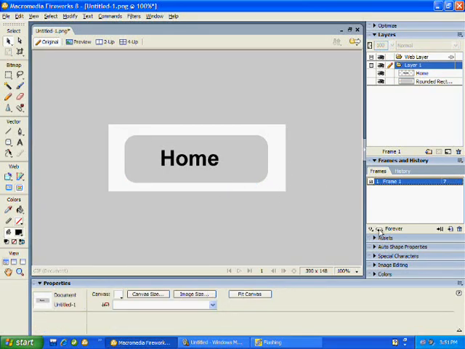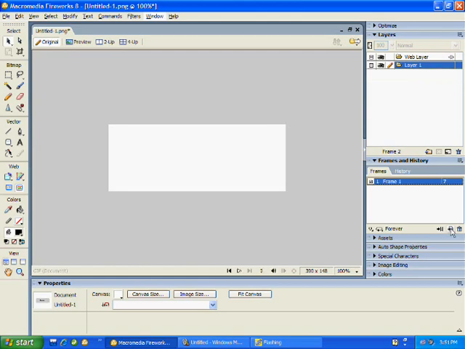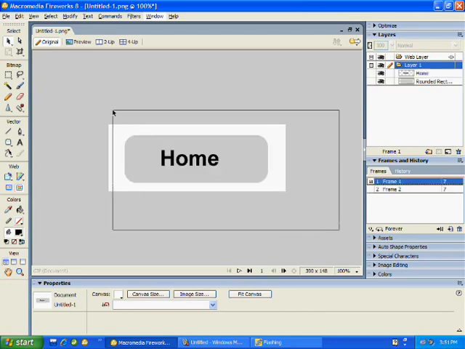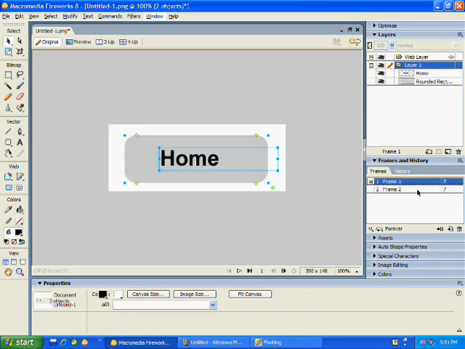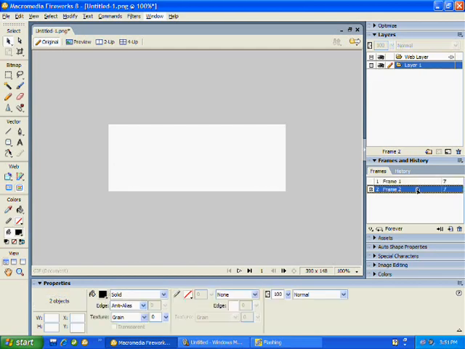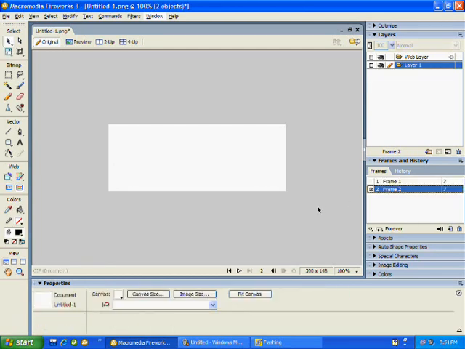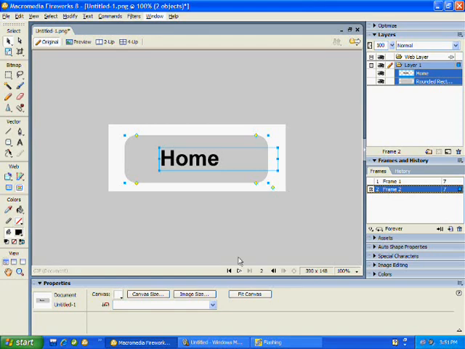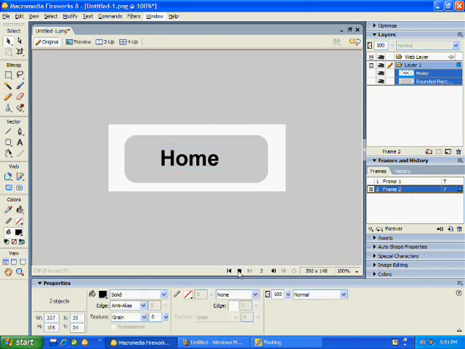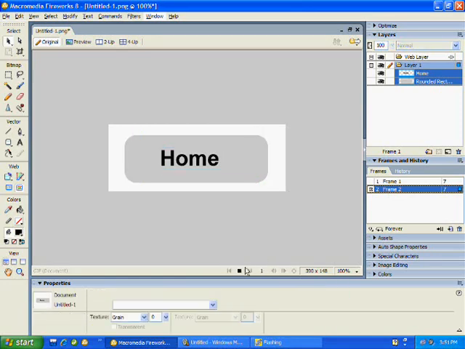Okay, now you're going to come down to here, frames and history. If you don't have that window, you go to frames. Click here. You hit new frame. Then you get this frame 2. You go up to frame 1. Copy everything. Go to frame 2. And then repaste it. Now, just to make sure everything's aligned, hit the play button and make sure nothing moves.